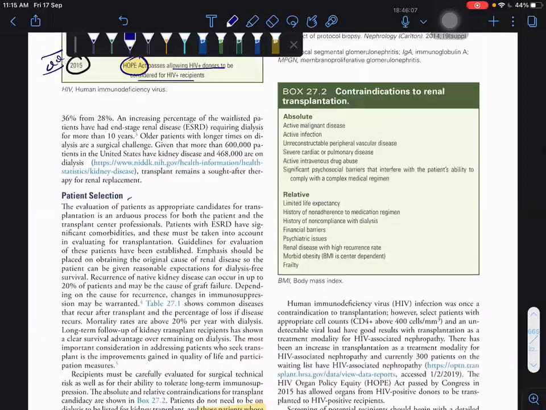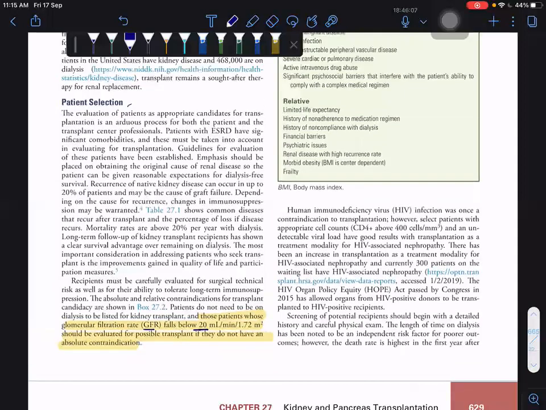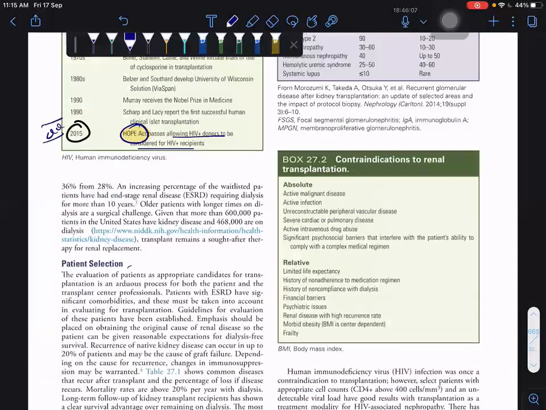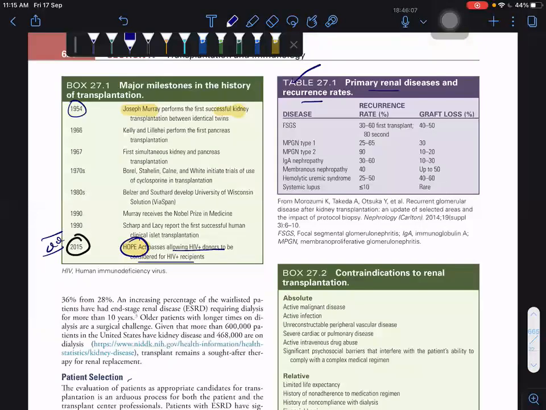In table 27.1, this is important: primary renal disease and the recurrence rate. If you are doing a transplant for these diseases, what is the recurrence rate and the graft loss percentage? First, you have to know which has the highest recurrence rate after kidney transplantation. The highest recurrence rate is MPGN type 1, 65%.